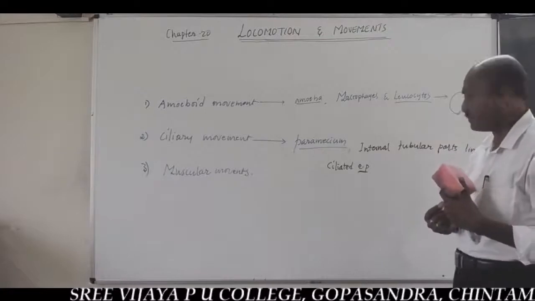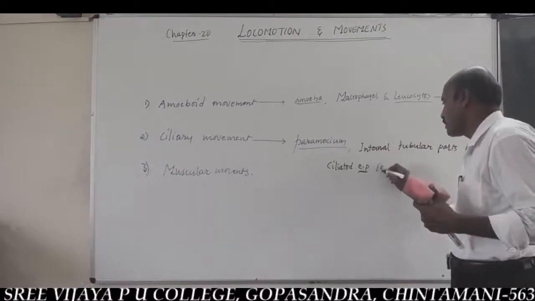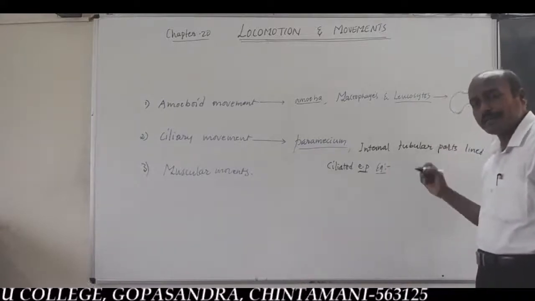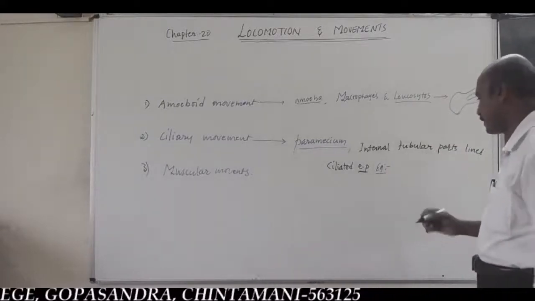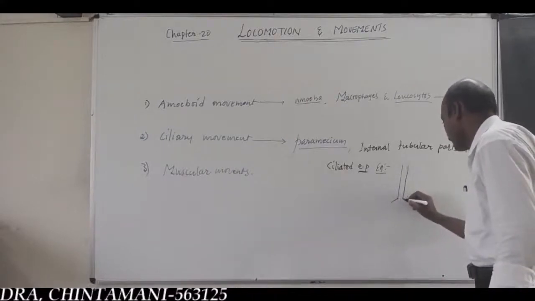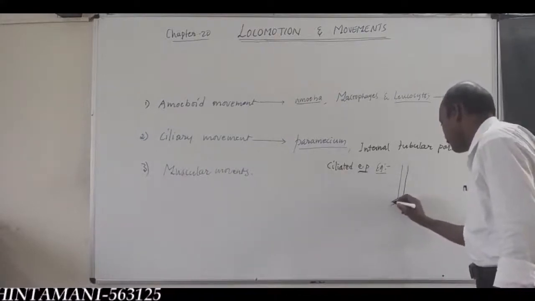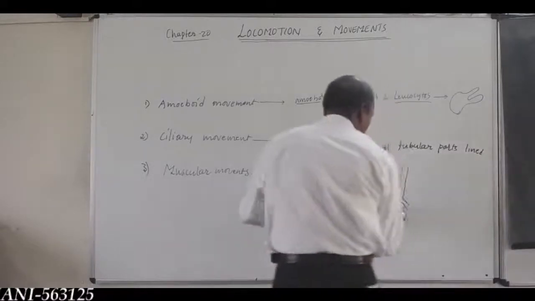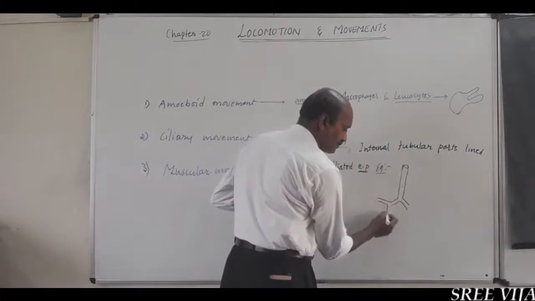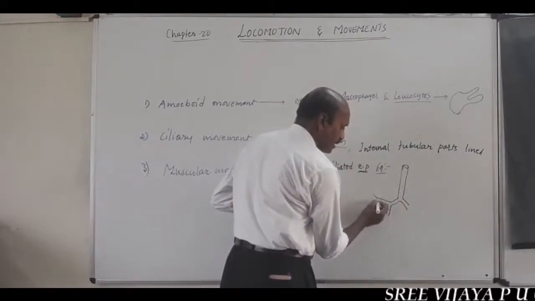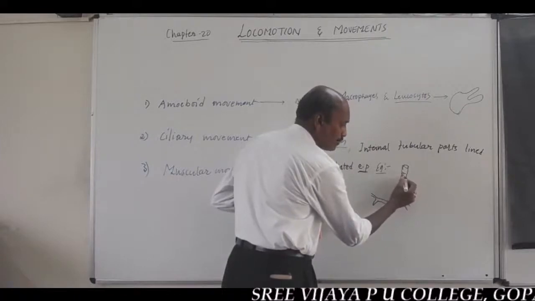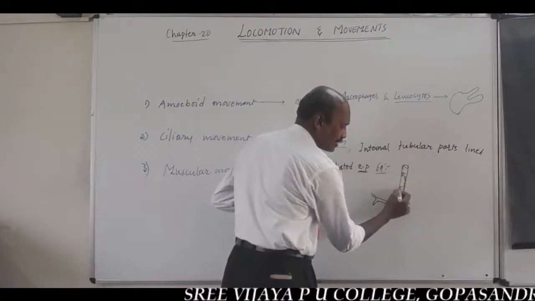For example, ciliary movement in our body, in higher animals including man: trachea, tracheal tube, bronchi. In the respiratory system, trachea, bronchi and bronchioles are internally lined by ciliated epithelial tissue.